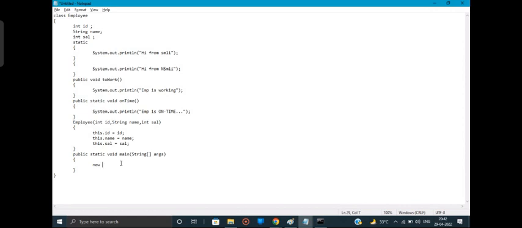Employee. What is this Employee that I'm writing over here? What is it known as? Constructor. Yes, guys, so this is the constructor. I'm calling the constructor with the help of the new keyword.